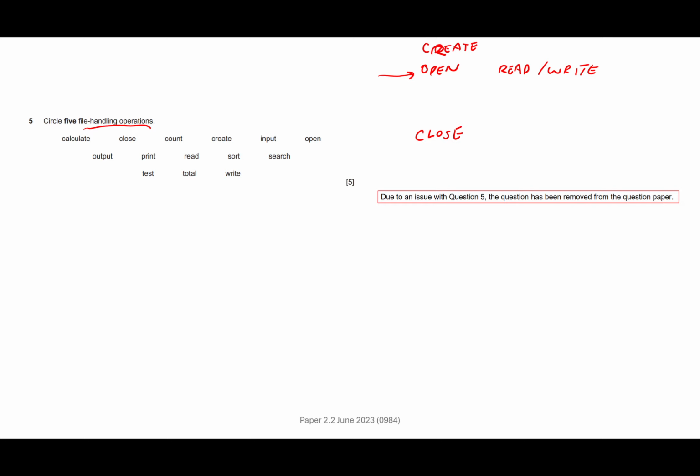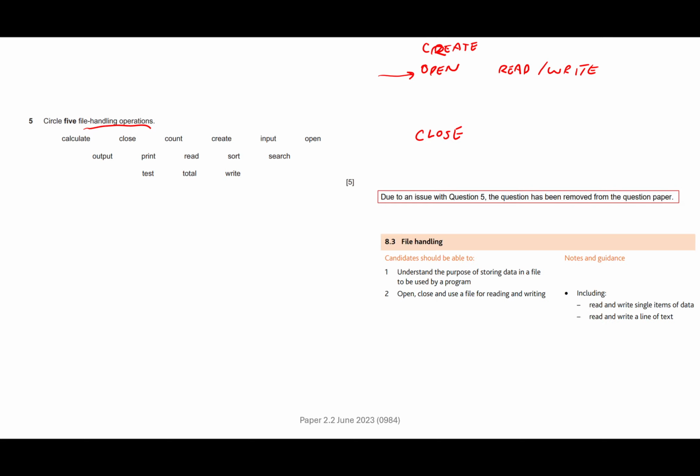And that's interesting, because if we look at the spec, it says we need to be able to open and close a file for reading and writing, but it doesn't actually talk about creating a file.